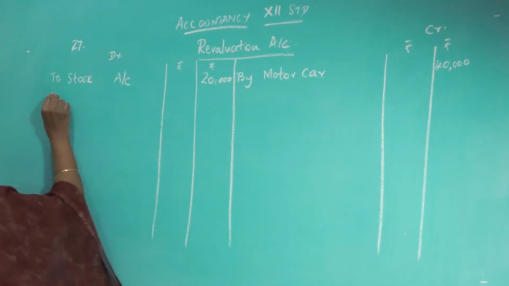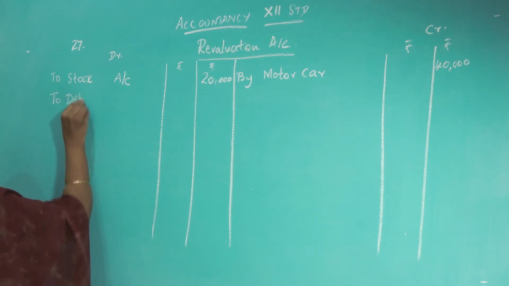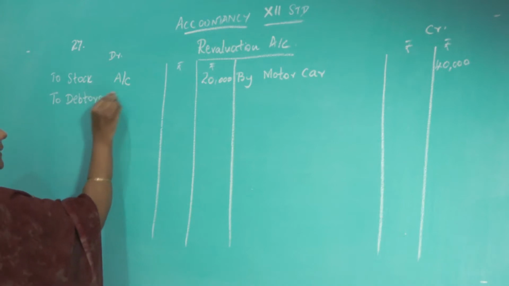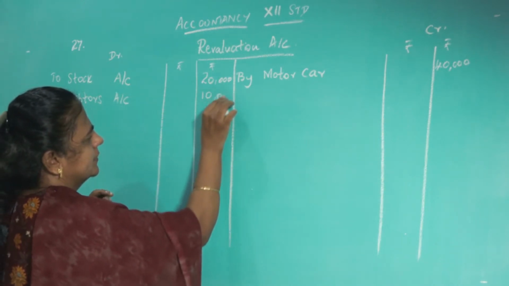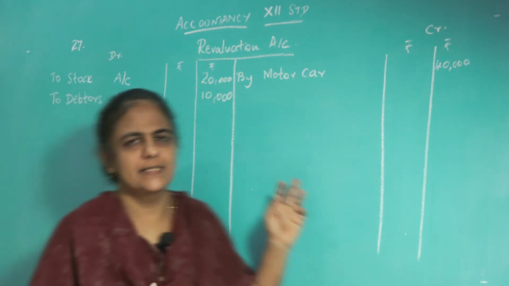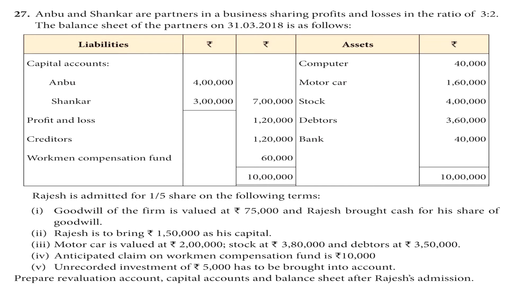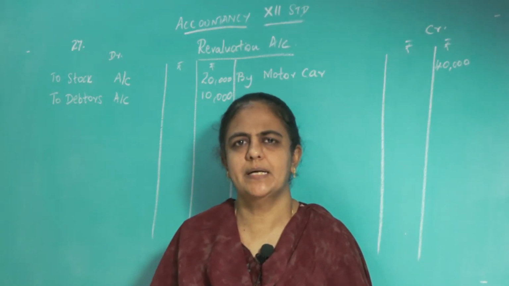So, you write here to debtors account 10,000, the difference you write. Okay. Then see whether any other thing is given there. Next, anticipated claim on workman compensation fund is given there. That will not come in revaluation account. It is a fund that should be transferred to the old partners' capital account.